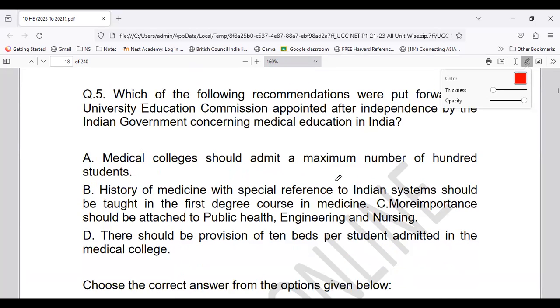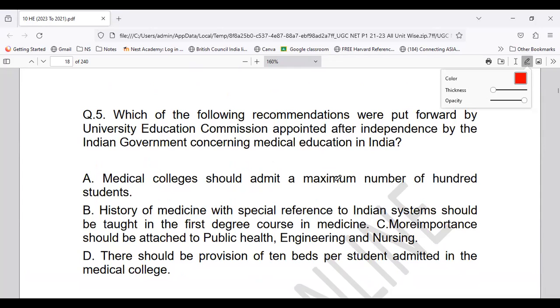Okay, let's go to question number 5. Which of the following recommendations were put forward by the University Education Commission, appointed after independence by the Indian government, concerning medical education in India?